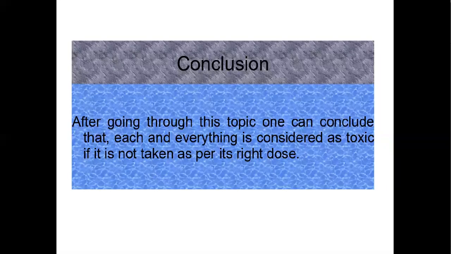So, after going through this topic, one can conclude that everything is considered toxic if it is not taken in its right dose. So we have to know about the dose. Dose is the important factor. And three points are important for toxicity: one is your dose, another is your exposure, and another is your individual susceptibility.